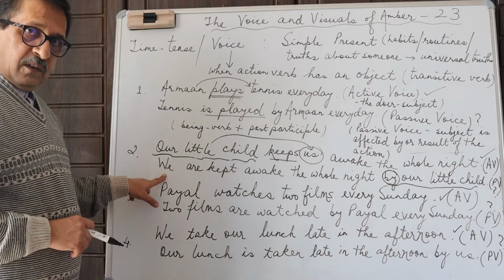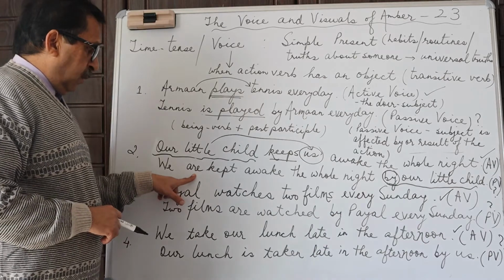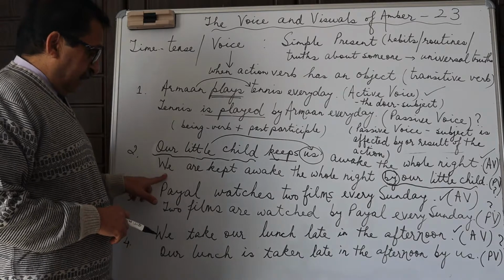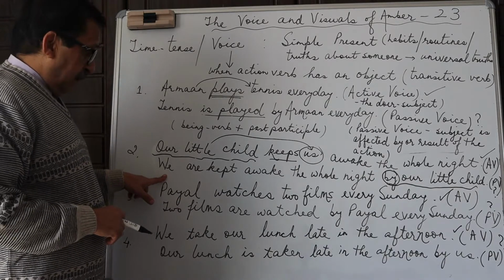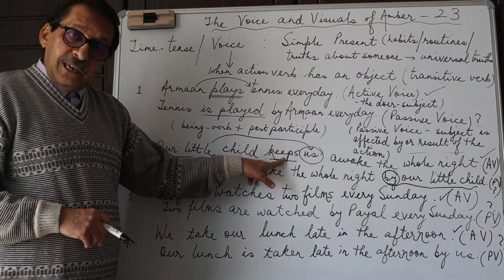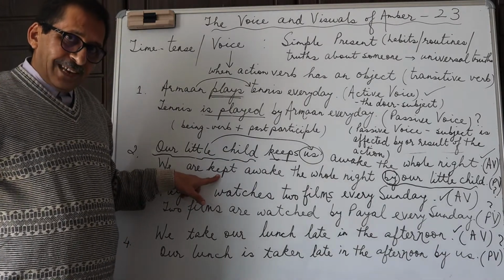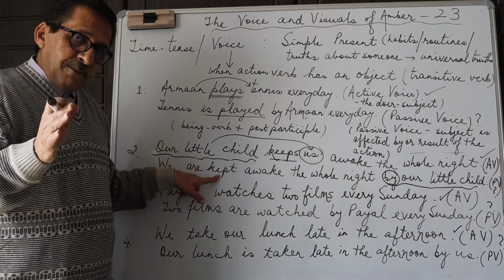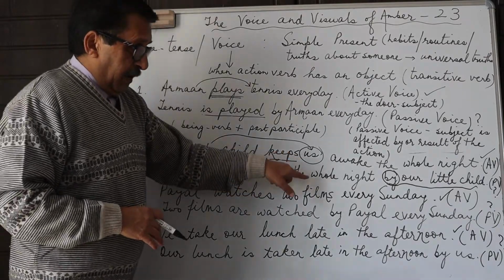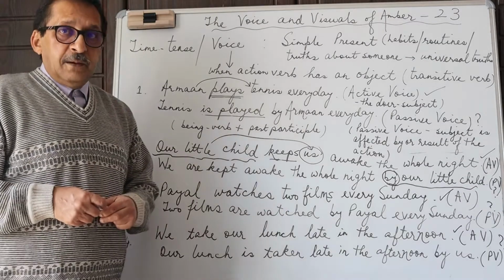So we, it's first person plural, present tense, therefore the to be verb would be are. We are. No s over here because it is not third person singular in the present tense. So we are kept. Kept is the third form, the past participle: keep, kept, kept. So we are kept awake the whole night by our little child.